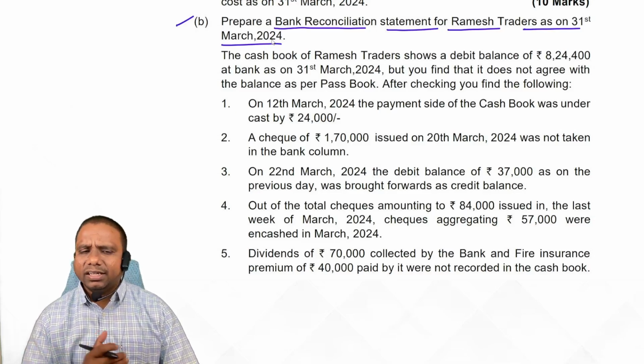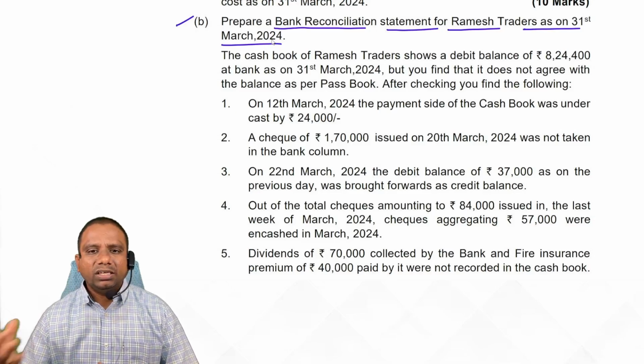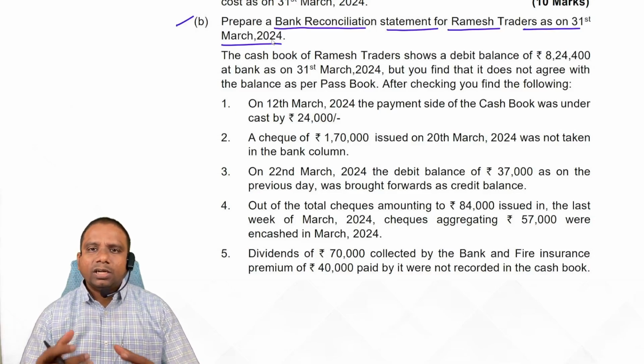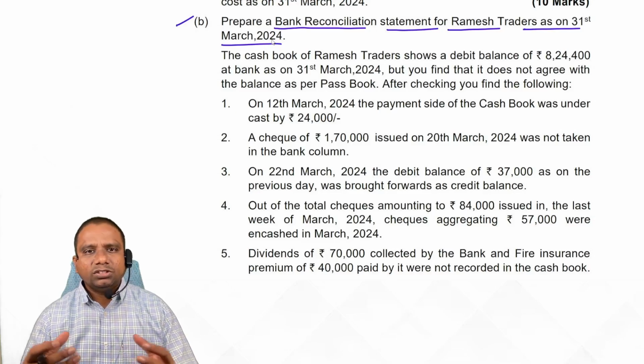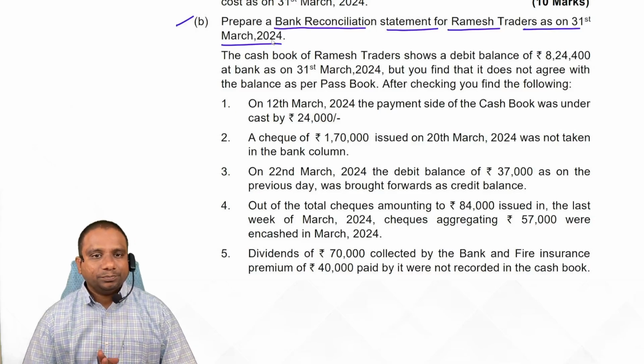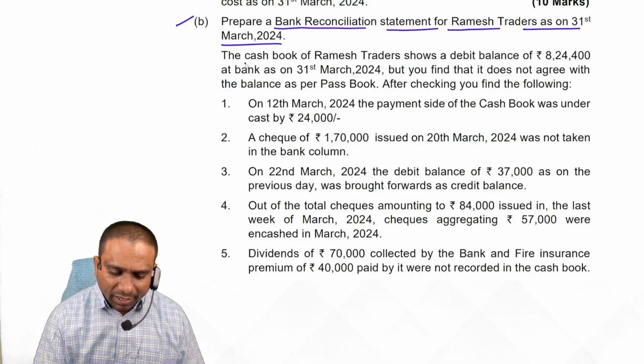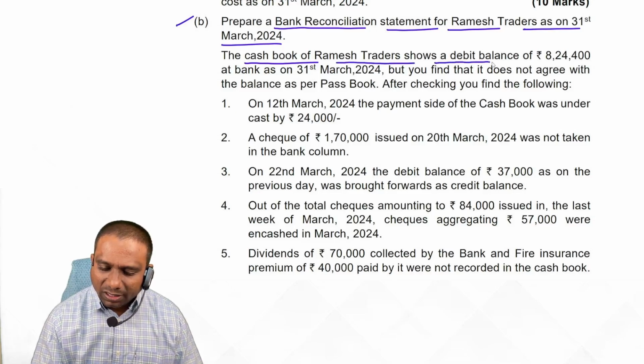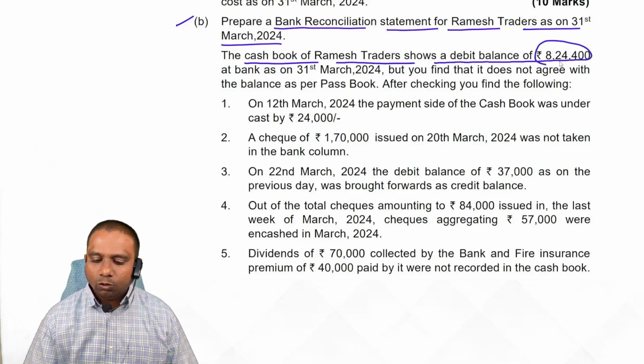First we prepare the amended cash book, after that the remaining causes can be taken to the BRS. So it is up to you, students, but whatever assumption you take, you have to mention it in the answer properly. Clear? Now look at the cash book of Ramesh Traders, which showed a debit balance of 8,24,000.